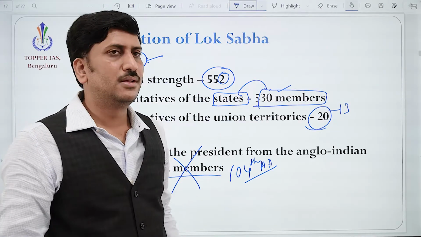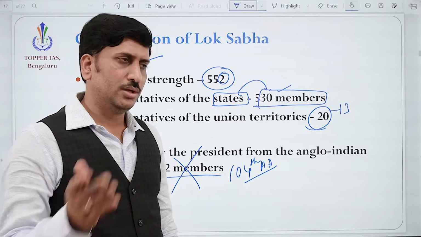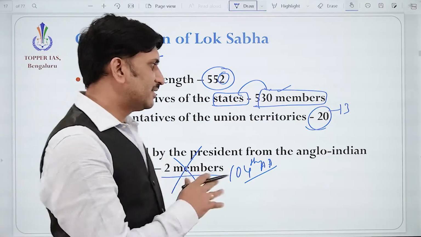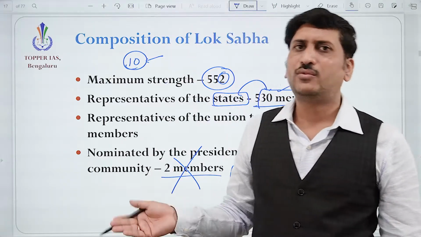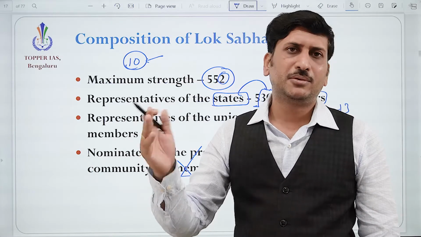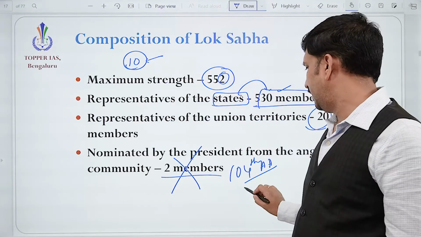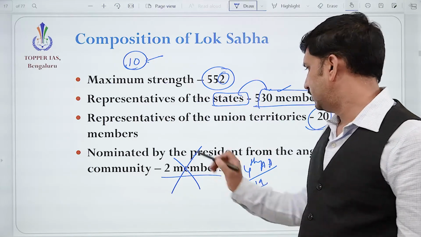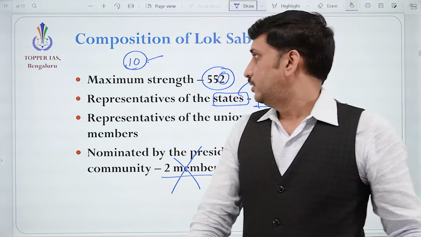So 2 members, and in the state also 1 member used to be nominated. Now that is deleted. It is not followed from the second term of the present government. In 2019 this was discontinued. Fine.